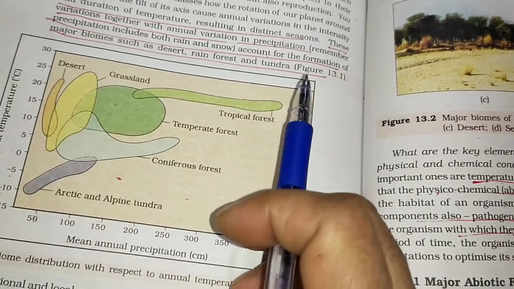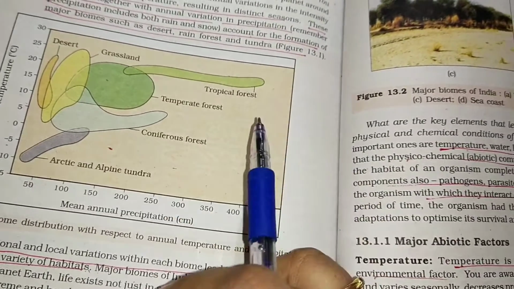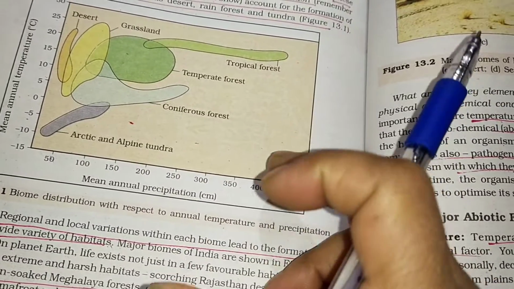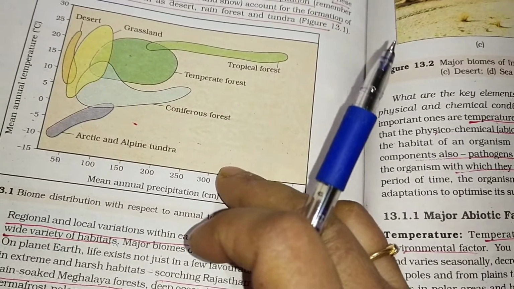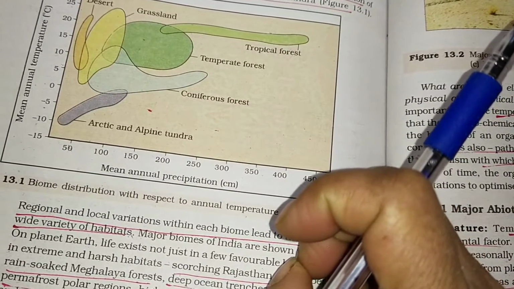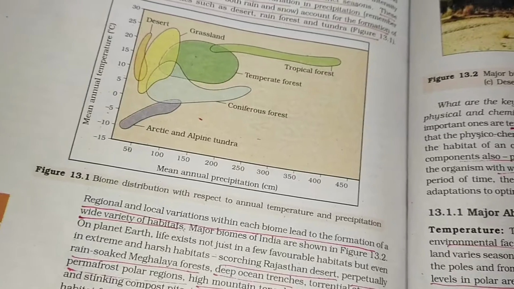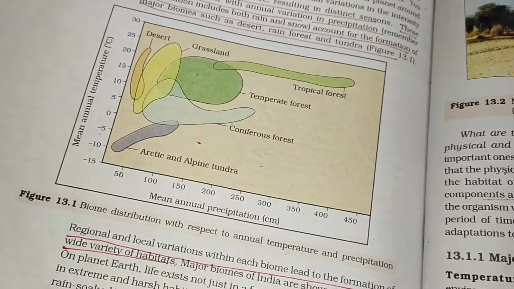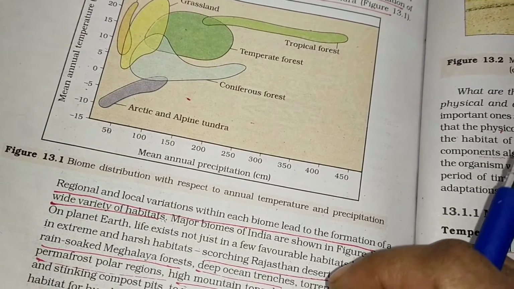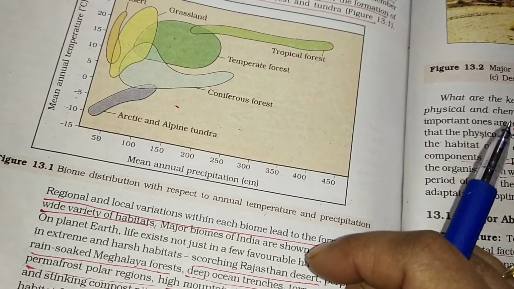Habitat means the dwelling place of the organism. Niche means the ecological niche of an organism represents the physical space occupied by it, the resources it utilizes and its functional role in the ecological system.